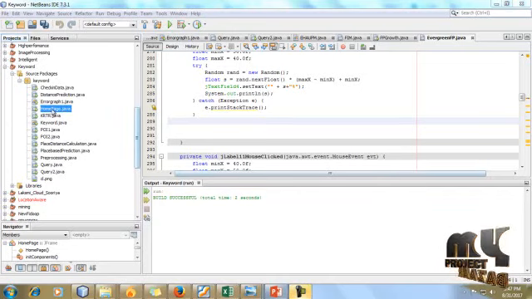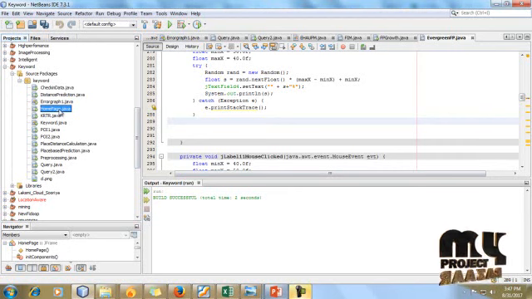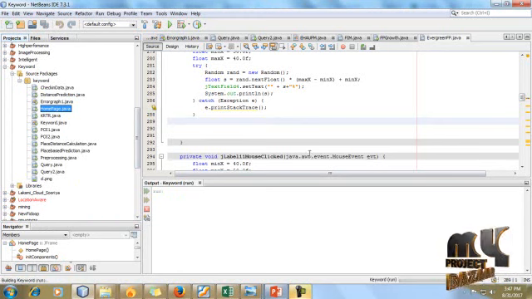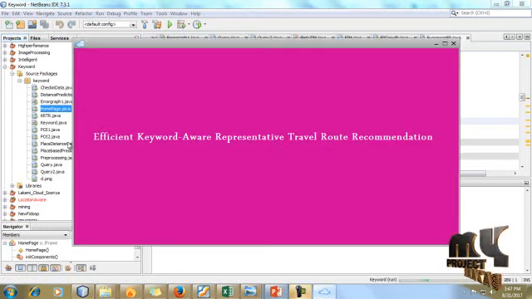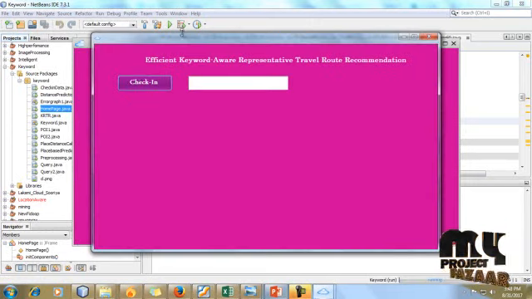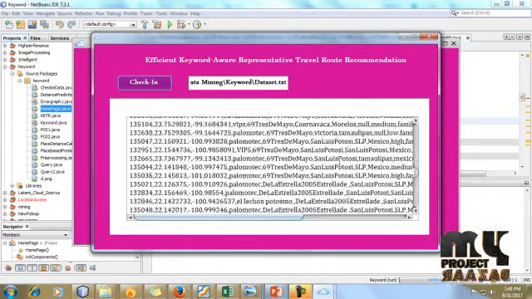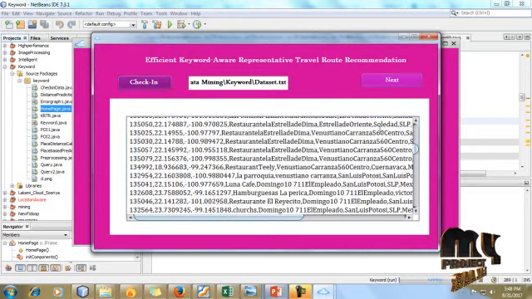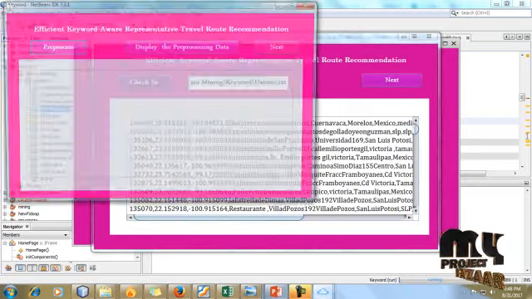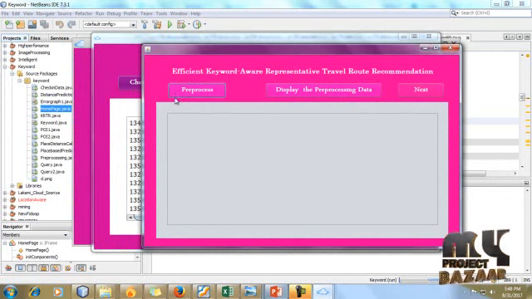So let's see the demo of our project. So just open home page.java, right click and give run file. So efficient keyword-aware representative travel route recommendation is the title of our project. Just click on the title. Here we have to select the data set for our process. So this is the data set. So just click that text area, and next process is pre-processing.